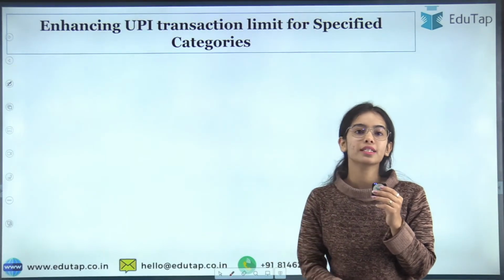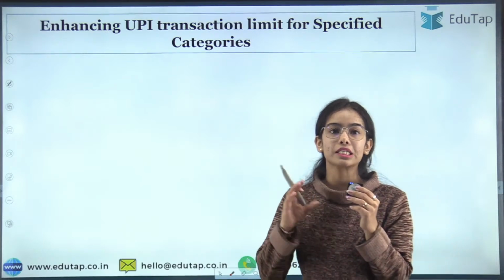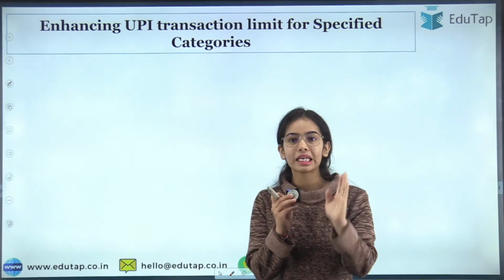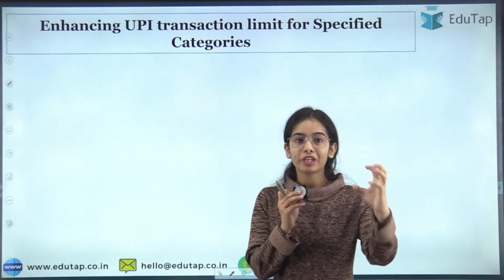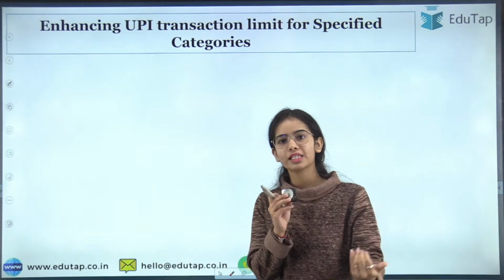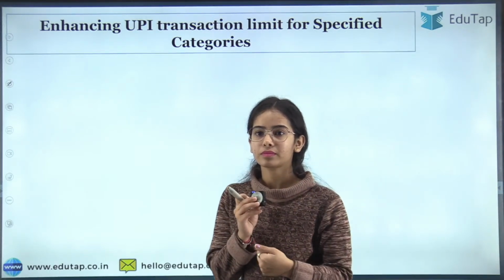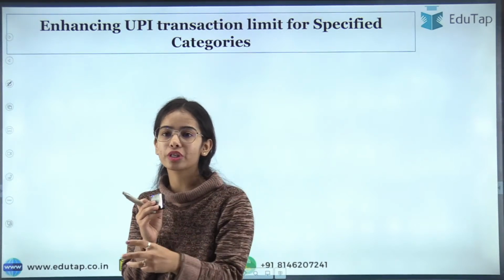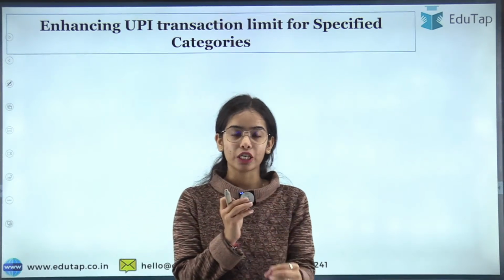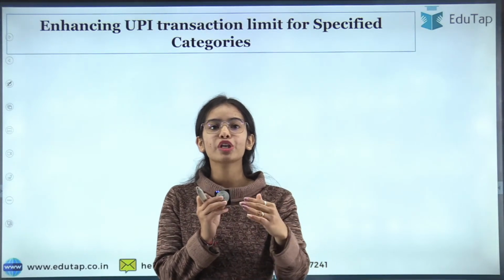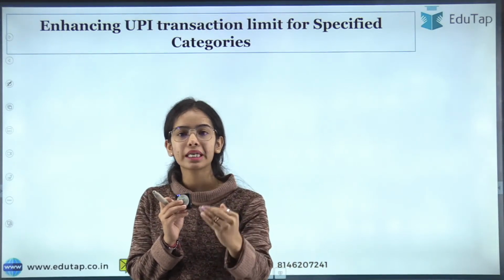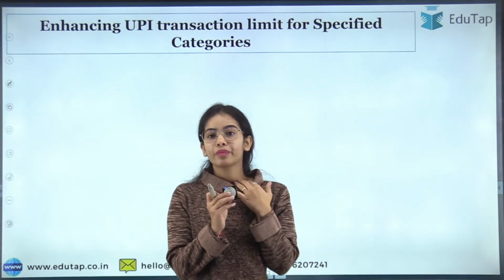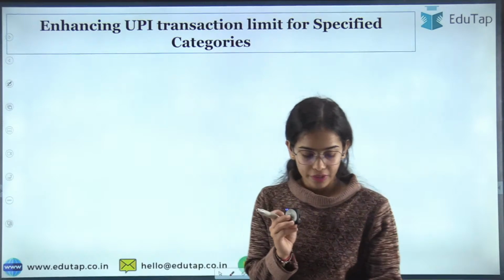The next news article is about enhancing the UPI transaction limit for specified categories. Now this is very important. So I'm asking if there is any confusion on the previous news article, you can ask. Otherwise we will move forward with this one. Yes, Shibanand has said that disinflation means gradual decrease in inflation. That is absolutely correct. Disinflation means that the inflation percentage is decreasing, but the inflation percentage is positive. Okay, so no confusion. I should move forward then.